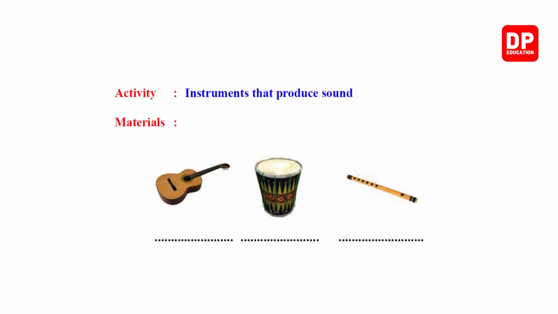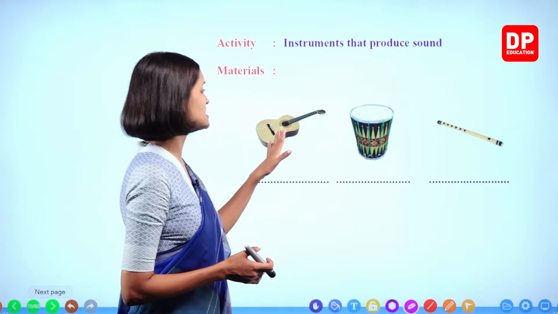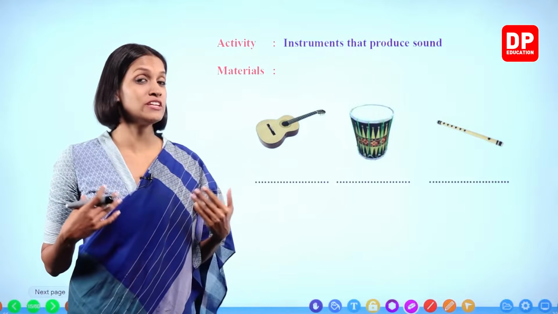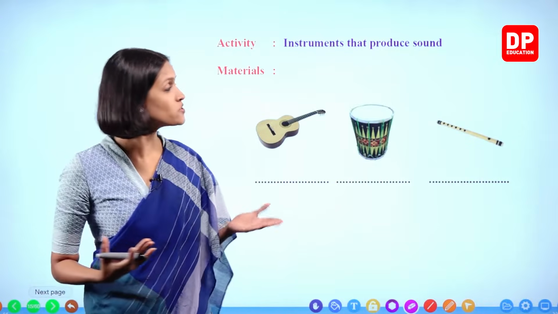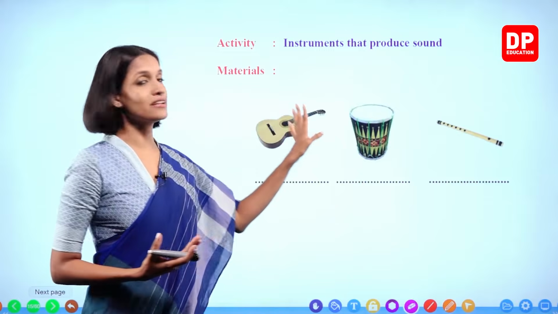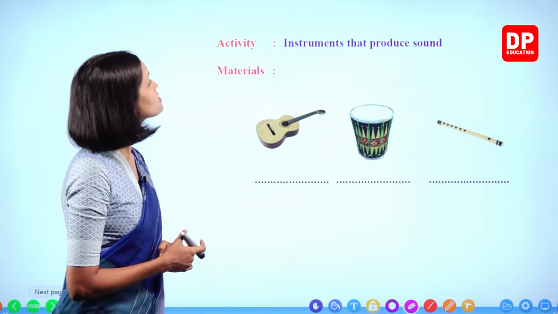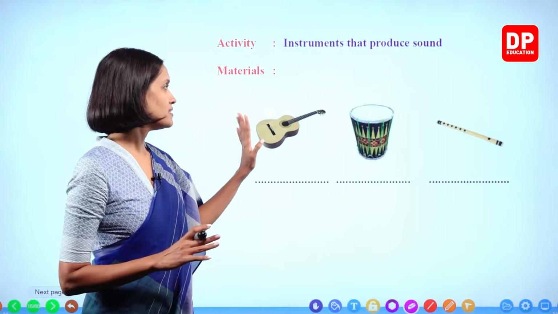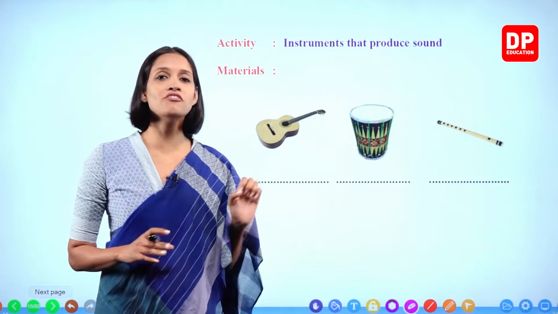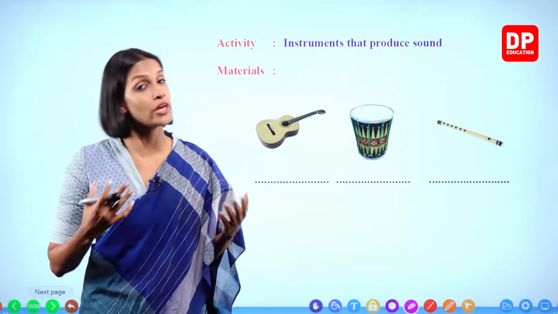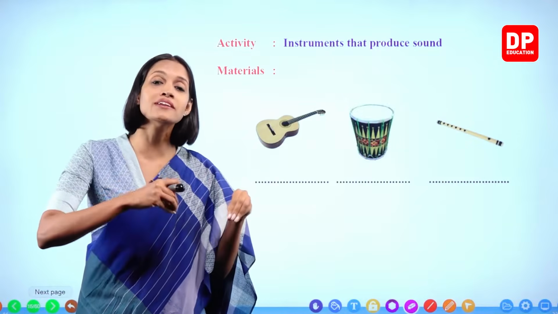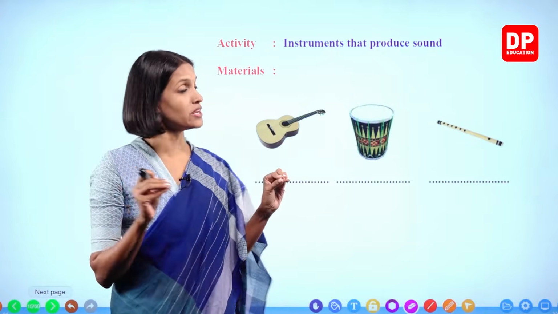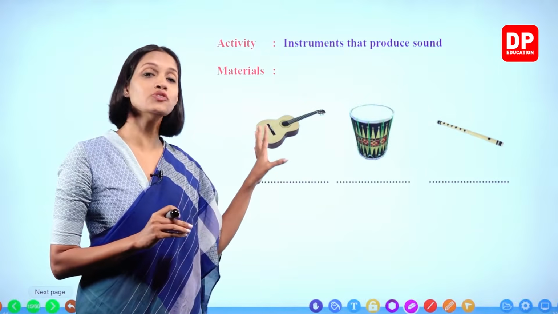We have another activity to do. This is also a very, very easy activity. We have done these types of activities last year, when we discussed different musical instruments, instruments that produce sound. Now you all already know that there are main types of instruments based on the part that is used to produce sound, the part that vibrates. This is related to that.